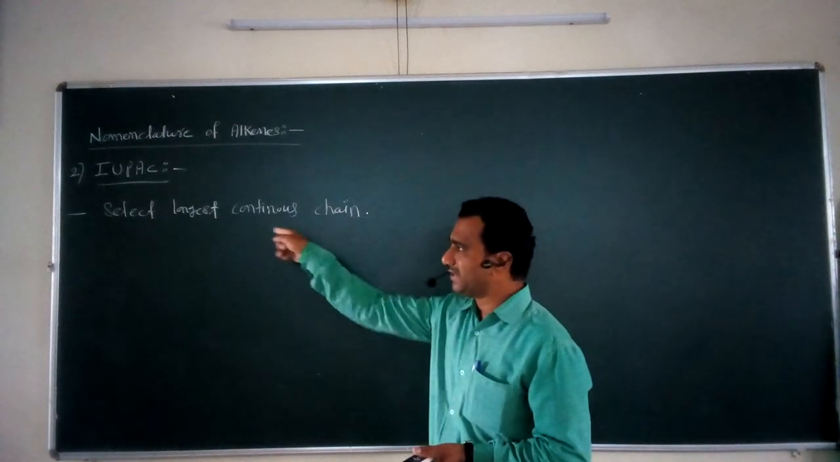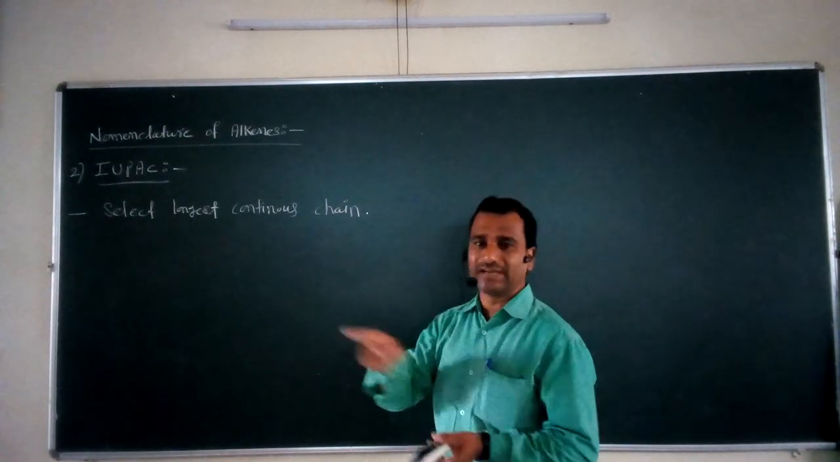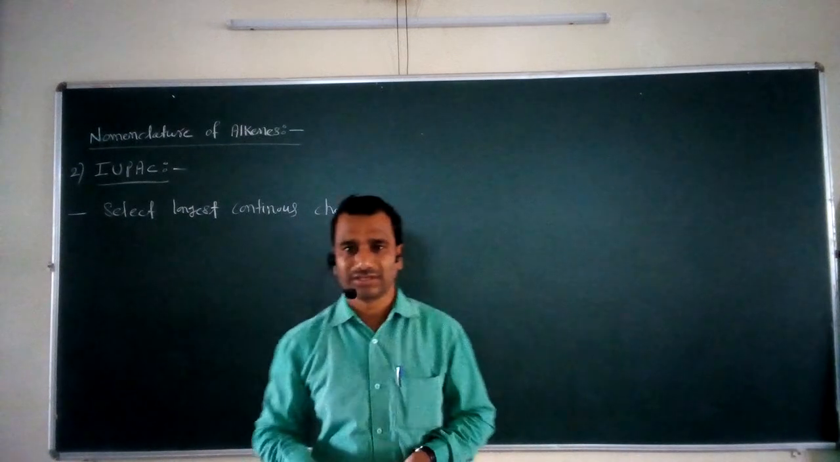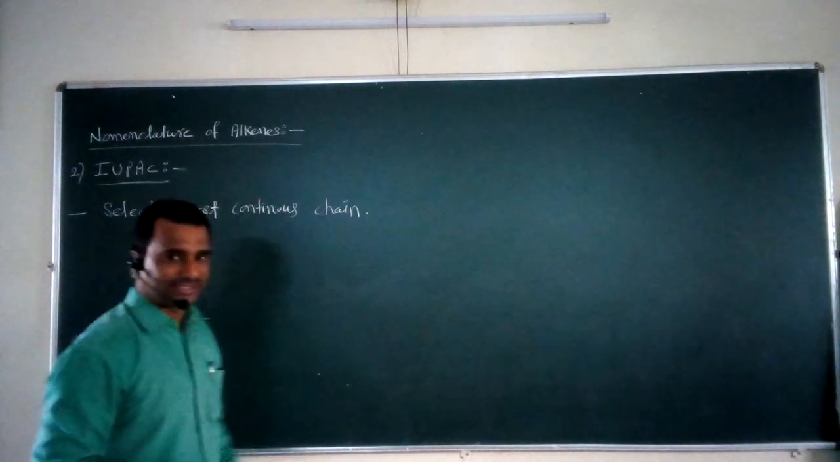So that chain must be continuous. It must be continuous in nature. So that is the first important rule for this IUPAC nomenclature system.